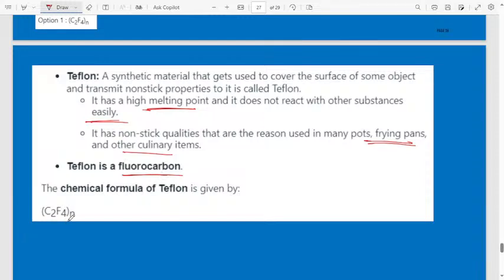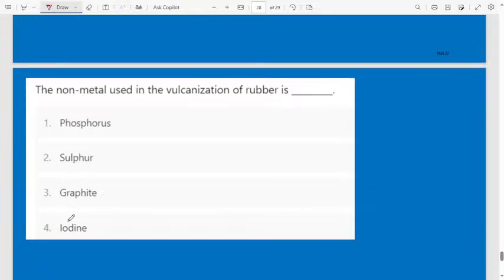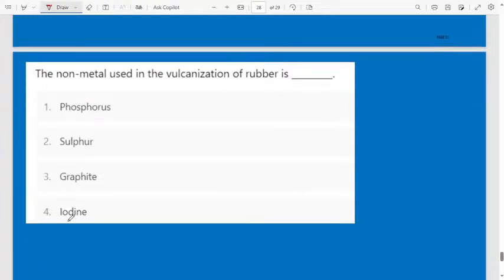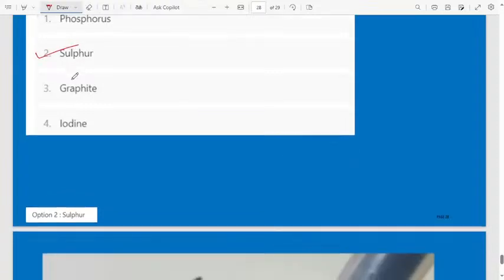The chemical formula is C2F4N. Last question. The non-metal used in the vulcanization of rubber is, the question is repeated, that is sulfur.